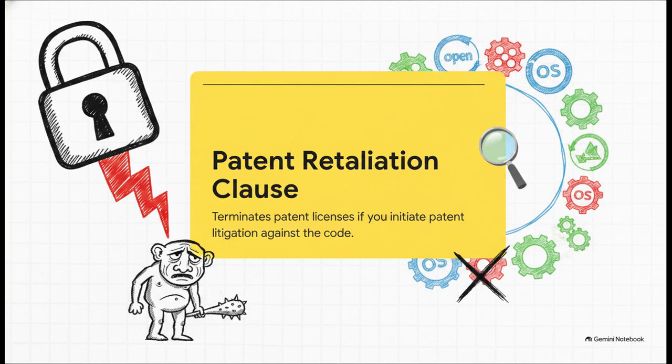This retaliation clause says that if you decide to sue anyone claiming that the open source software infringes on a patent, your own rights to use that software are instantly and automatically terminated. No grace period, boom, gone. It brilliantly ensures that the ecosystem stays safe and cooperative for everyone.